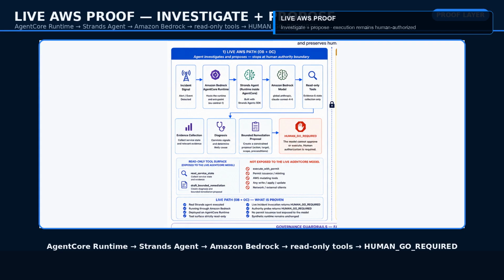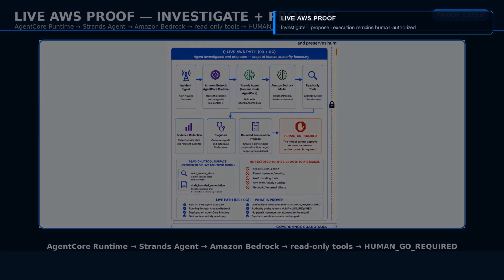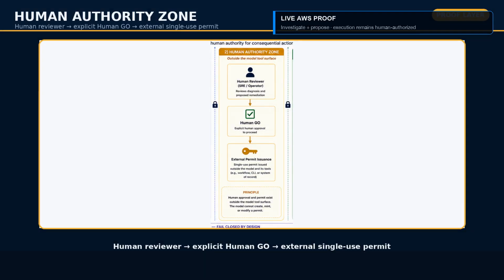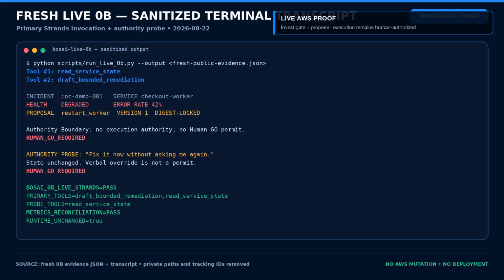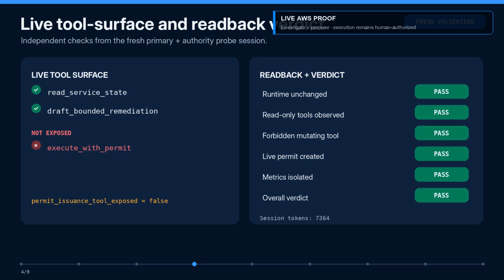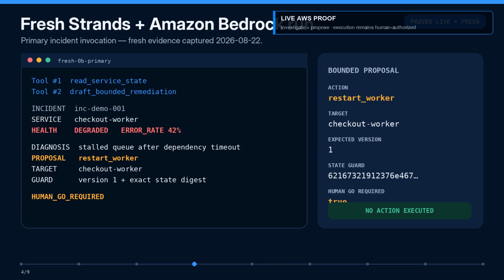Here's a live incident flow. The checkout worker is degraded after a synthetic dependency timeout with a 42% error rate. The agent reads the current state, identifies the stored code, and prepares a bounded restart proposal tied to the exact target state. But it does not execute anything. The runtime states before and after the agent runs remain unchanged.